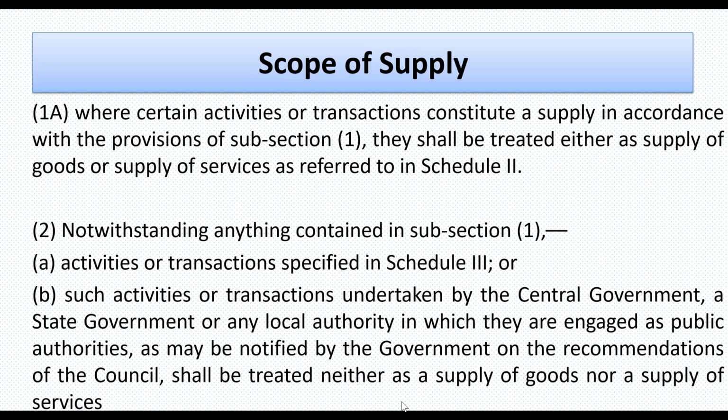So to remove the difficulties, to remove the ambiguity, lawmakers defined in Schedule 2 that these activities would be termed as supply of goods and these activities would be termed as supply of services. So if a transaction, we may feel, is supply of service, but if it is defined as supply of goods in Schedule 2, then irrespective of any other interpretation, that would be covered in such category. So Schedule 2 says that.